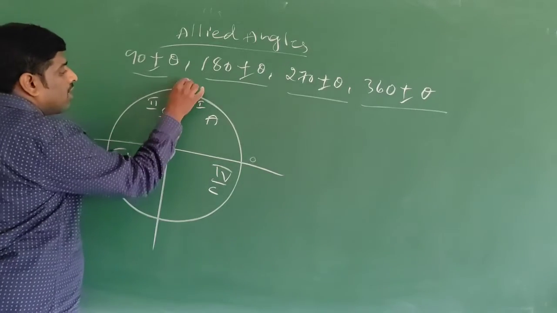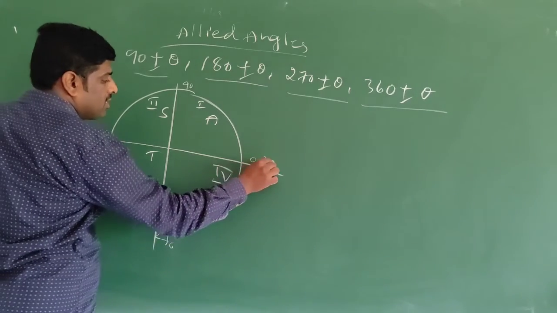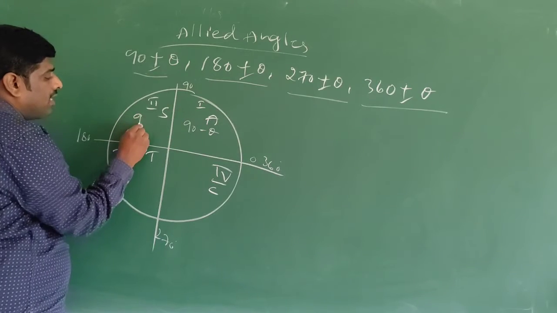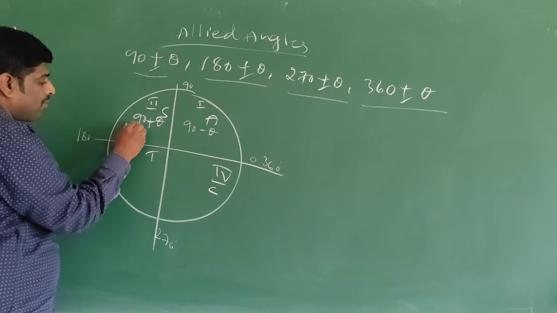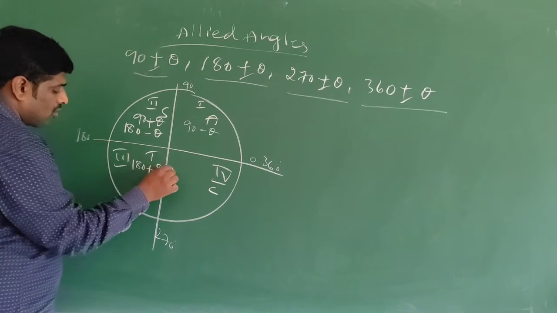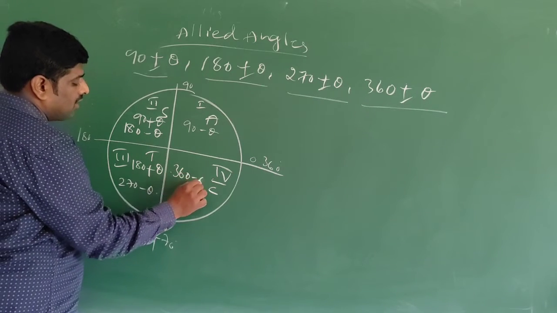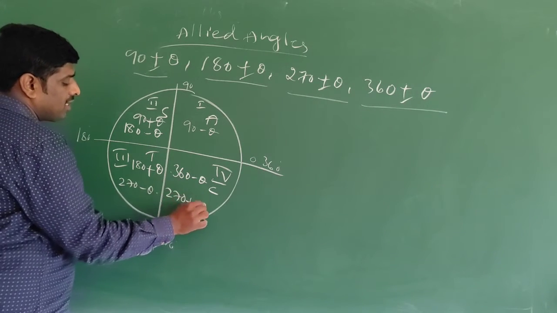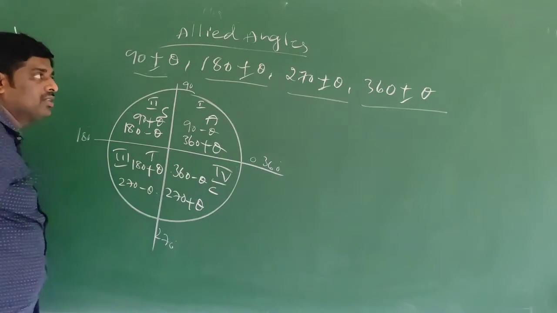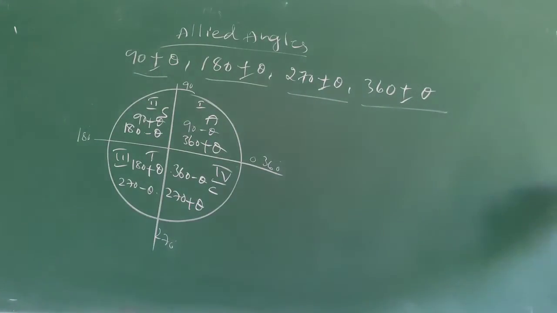That is 0 degree, 90 degree, 180 degree, 270 degree, 360 degree. Here 90 minus theta, 90 plus theta, 180 minus theta, 180 plus theta, 270 minus theta, 360 minus theta, 270 plus theta. When the second circle begins, 360 plus theta. So I will write it in the form of a table.